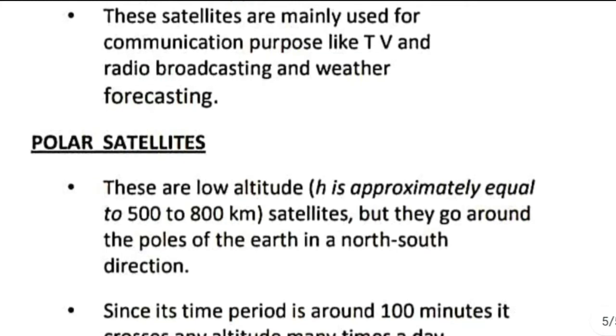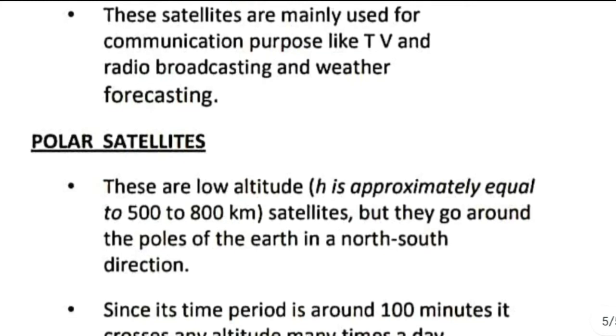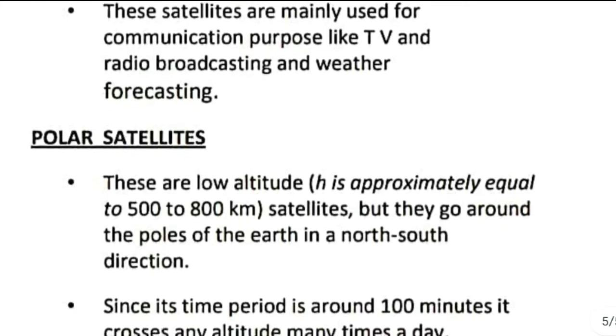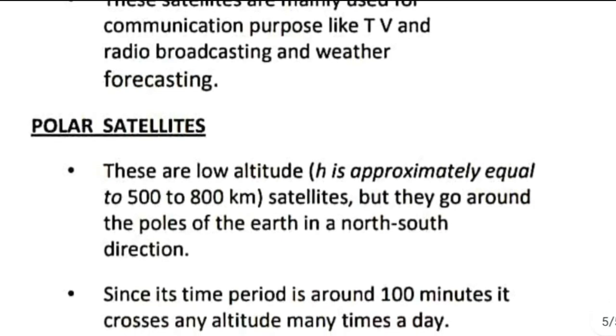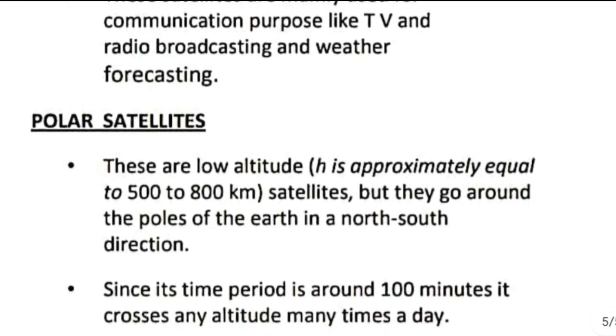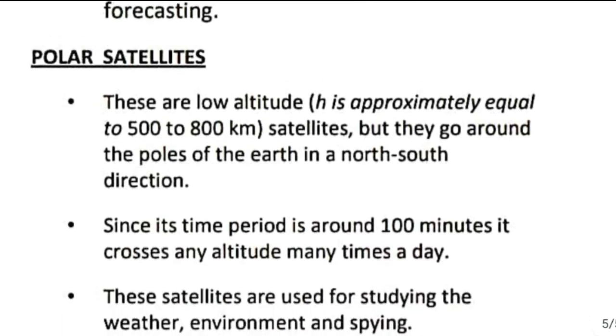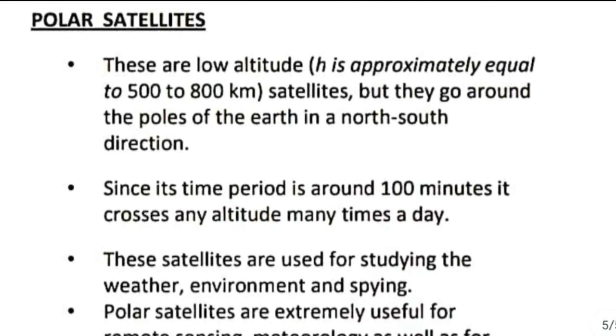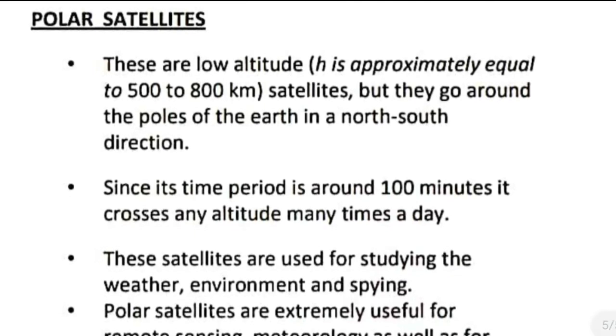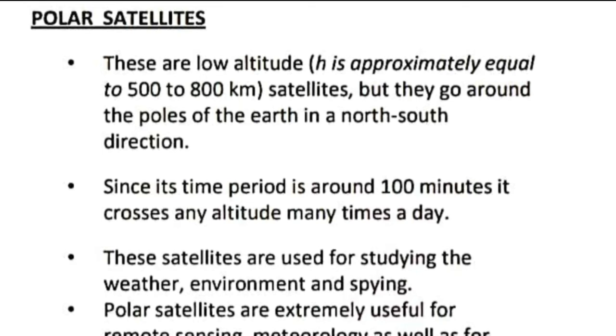Geostationary satellites are not only used for communication purposes, they are also used for weather forecasting. And the whole GPS system is based on these geostationary satellites. Now the second type of satellites is polar satellites. As the word suggests, they revolve around Earth in polar orbits, that means they go around the polar region.